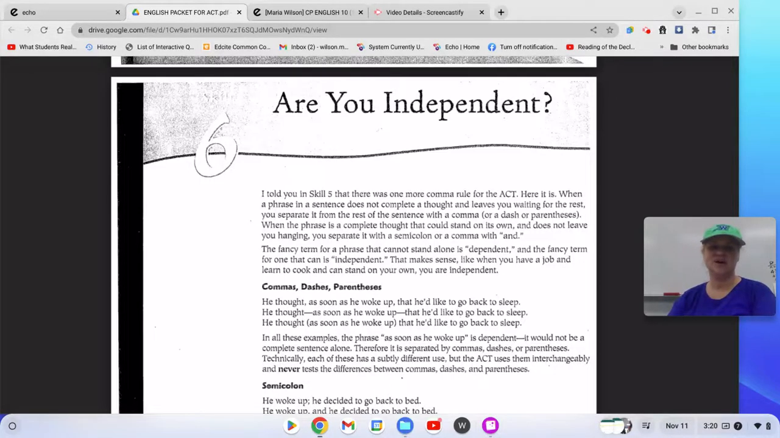Hi there, let's talk about Skill 6, Are You Independent? They're talking here on the ACT about independent clauses, which are also called main clauses, which are also called simple sentences.